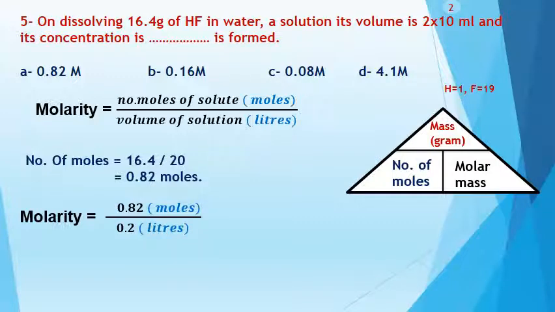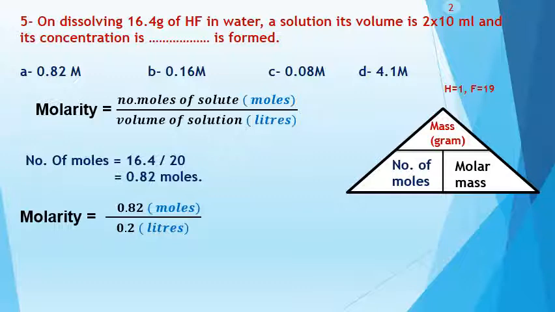The molarity equals 0.82 divided by the volume of solution, which is 2 multiply 10 power 2 milliliter, and here I changed it into liters, which is 0.2 liters. Okay, how can I change 2 multiply 10 power 2?